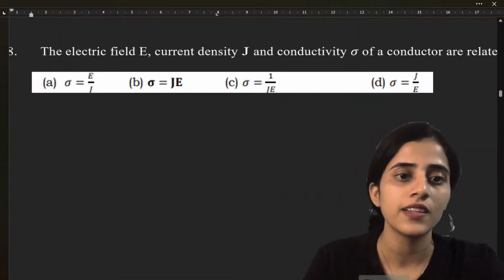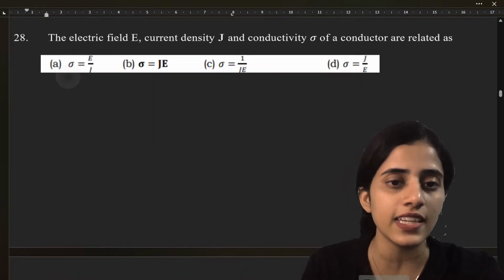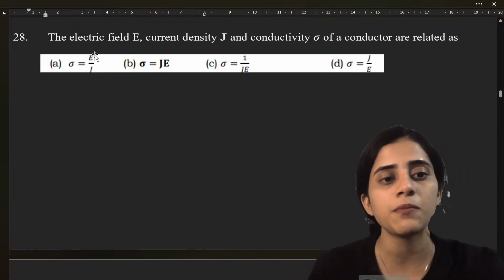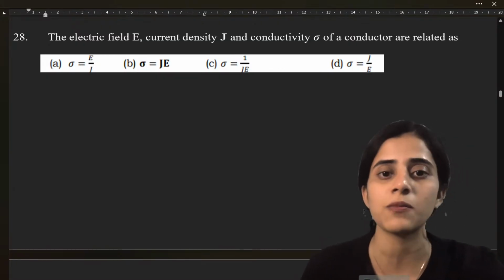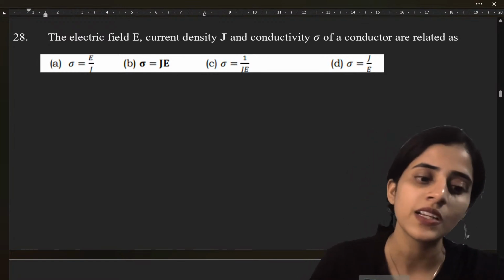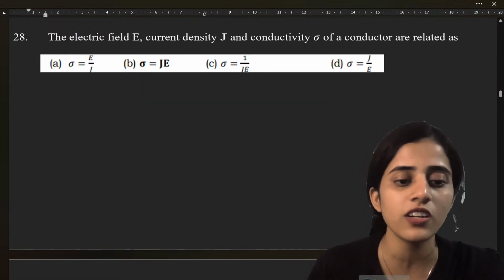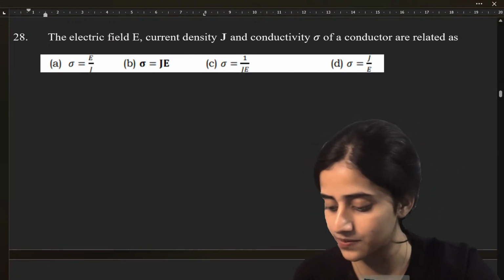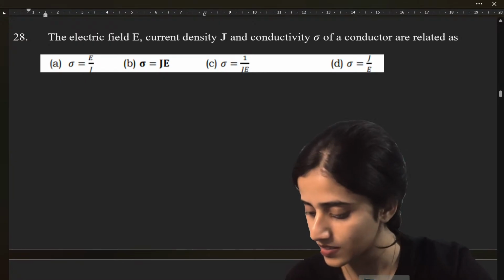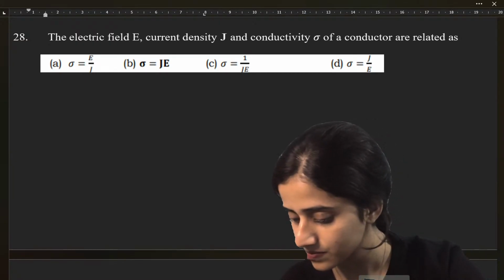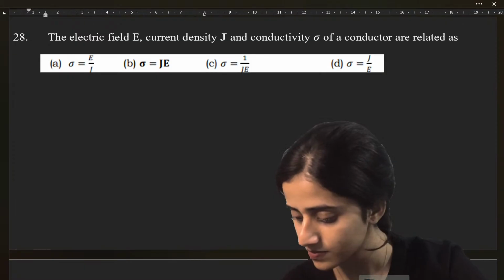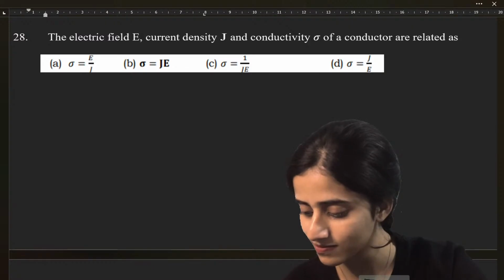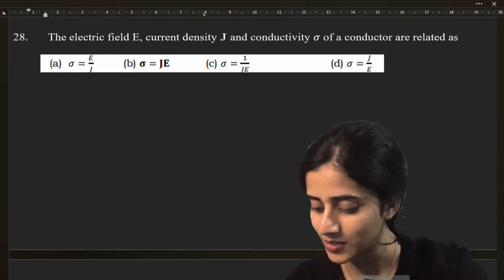Super. Next. The electric field E, current density J, and conductivity sigma of a conductor are related as: A, sigma equals E by J; B, sigma is J by E; C, sigma is 1 by JE; D, sigma is J E. This is also a derivation that you have to study in your exam. What is the answer?